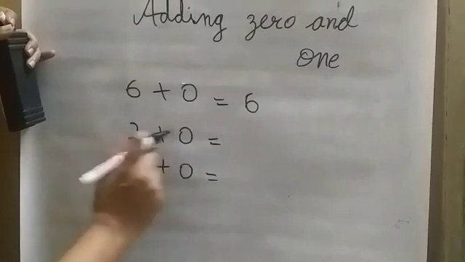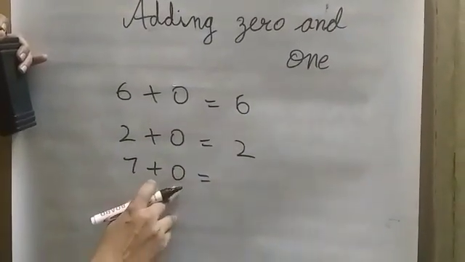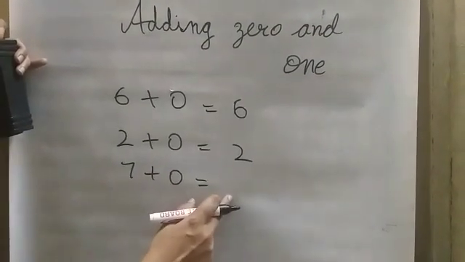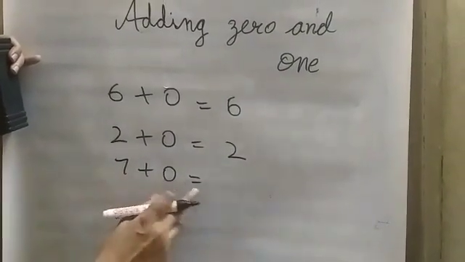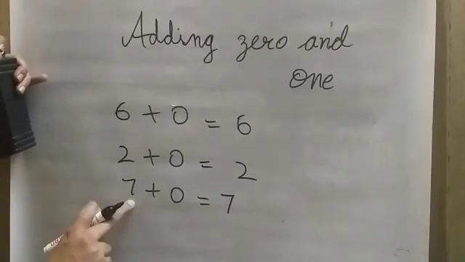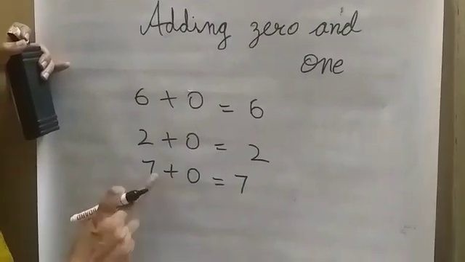It will be 2. So here I have 7 plus 0. 0 means nothing. And in addition, if I am counting the answer, I will put it all together. So 7 plus 0, it will be 7. It will be the number itself. In addition, it will be the number itself when I am adding 0.